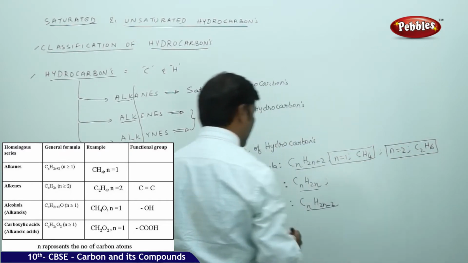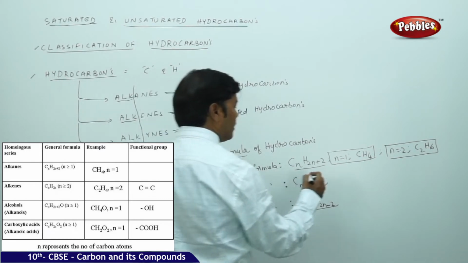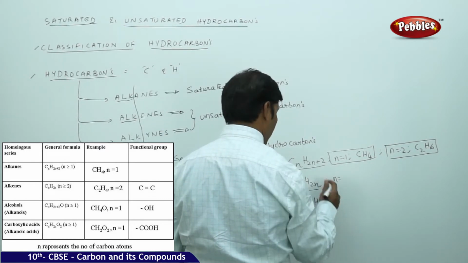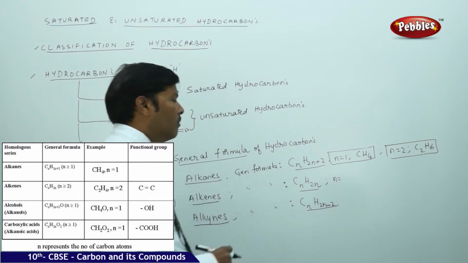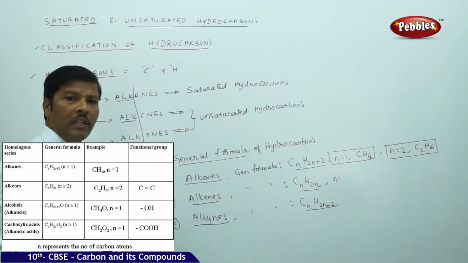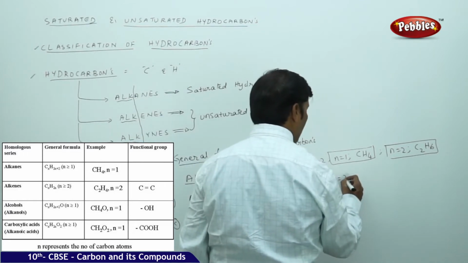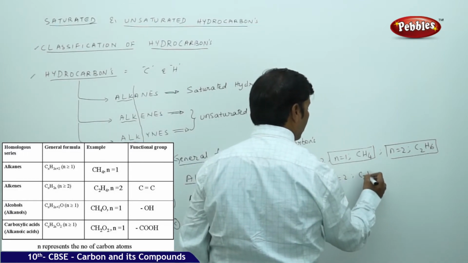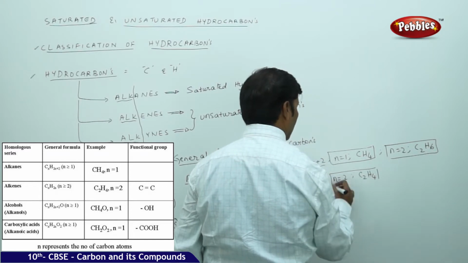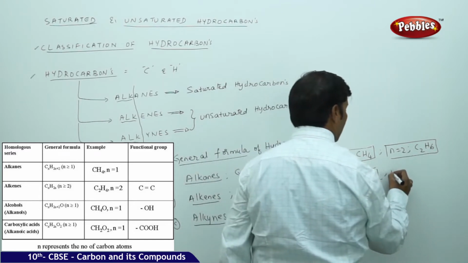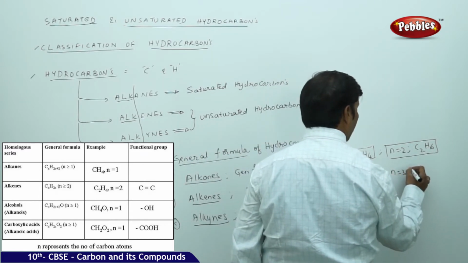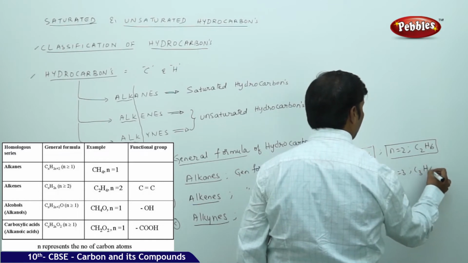For alkenes and alkynes, the minimum number of carbons should be 2. So for n equal to 2 you get C2H4, and for n equal to 3 you get C3H6.